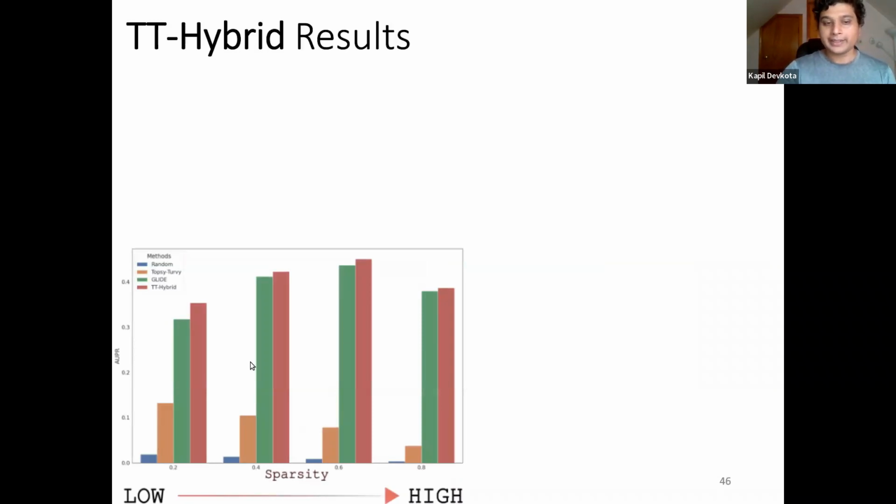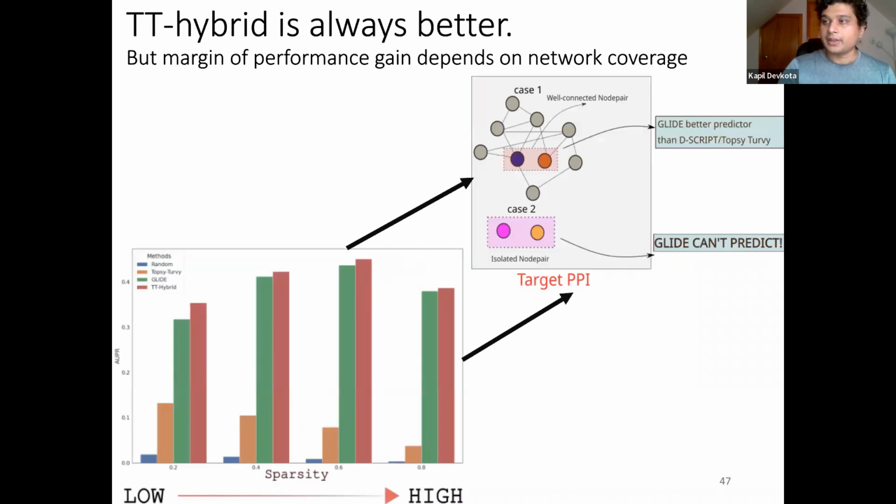But the improvement here is slight. We see Topsy-Turvy improving nonetheless, but the improvement is slight. So why do we have to bother with this hybrid approach if the improvement is very slight?